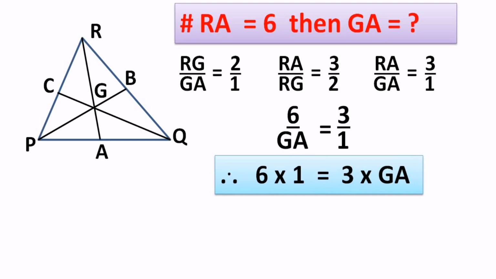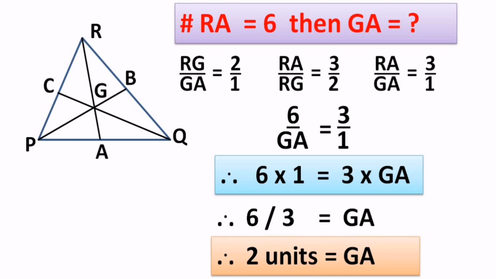The next step is what? You have to do the multiplication and then divide. Once you do the cross multiplication, the multiplication value is 6, and the number which is alongside GA will be shifted to the other side, and that goes in division, resulting in 6/3 equal to GA. When you do the division we get the answer 2 units for GA, and that is how we found the smaller part of the median RA, the way we required it.